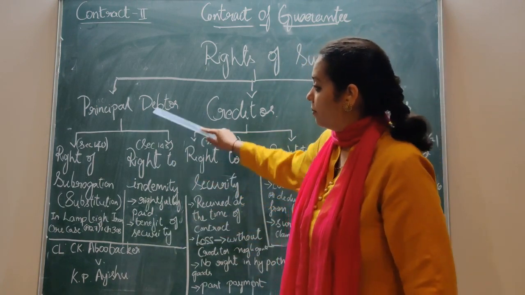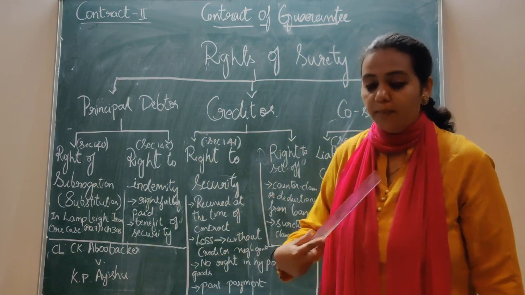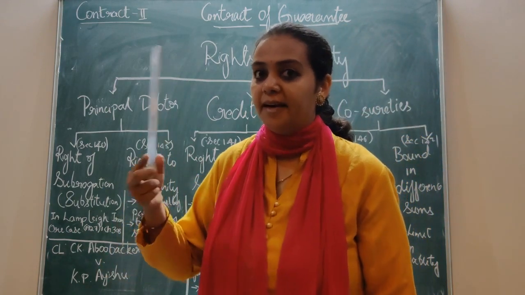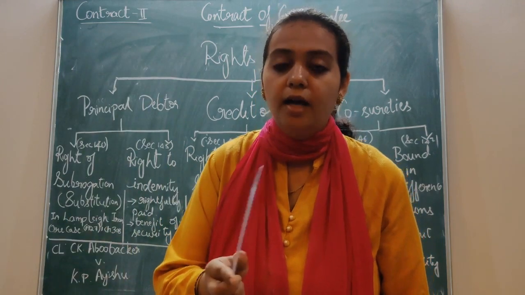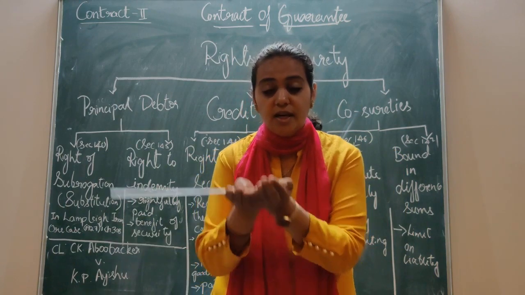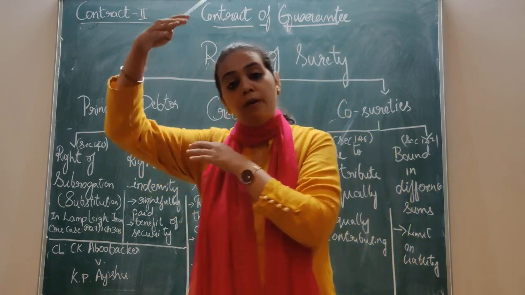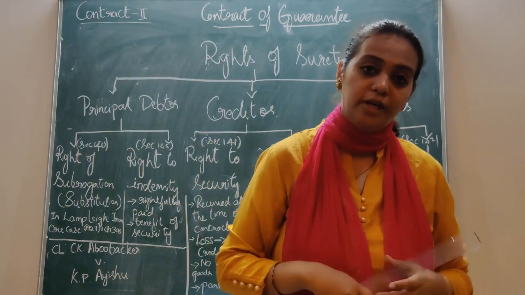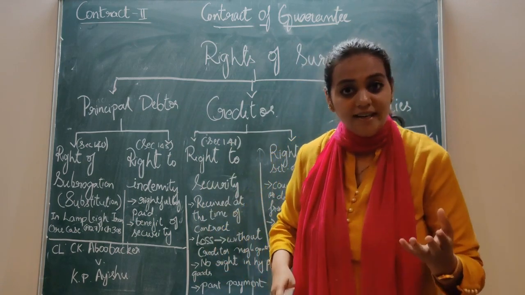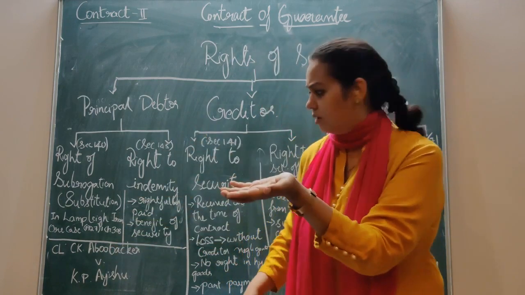So the principal debtor can get the benefit of security, that is, when the surety is paying the amount, when the principal debtor has made default, the creditor has to give the securities to him. Whatever the security is, the creditor has to give him, so that this surety will benefit from that. If the principal debtor does not pay the surety either, the surety can recover the amount from the security. Got it? Simple.